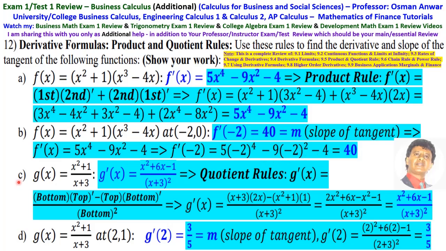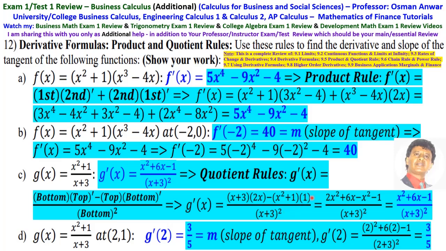B is given g of x is equal to x squared plus 1 over x plus 3. First find the derivative using the quotient rule, and the quotient rule is the bottom times the derivative of the top minus the top times the derivative of the bottom, over the bottom squared. That is g prime of x is the bottom, x plus 3, times the derivative of the top, which is 2x, minus the top, x squared plus 1, times the derivative of the bottom, which is 1, over x plus 3, the bottom squared.